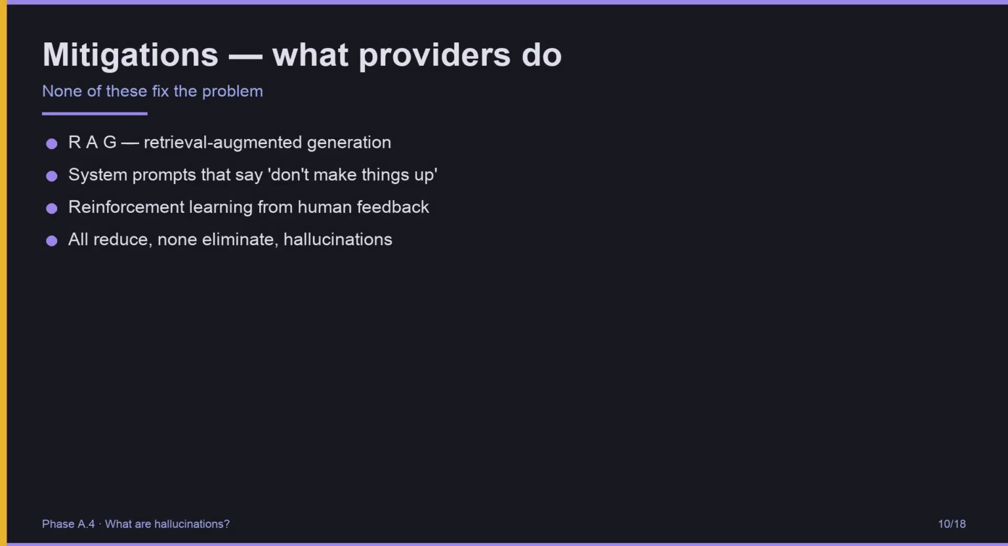What do providers do to reduce hallucinations? Several things. Retrieval augmented generation, letting the model look things up before answering. System prompts that tell the model not to make things up. Reinforcement learning from human feedback, training the model to be more cautious. All of these reduce hallucinations. None of them eliminate hallucinations. There is no fix in the architecture of an LLM. Pattern matching will always be able to produce plausible nonsense. The best you can do is reduce how often it happens.